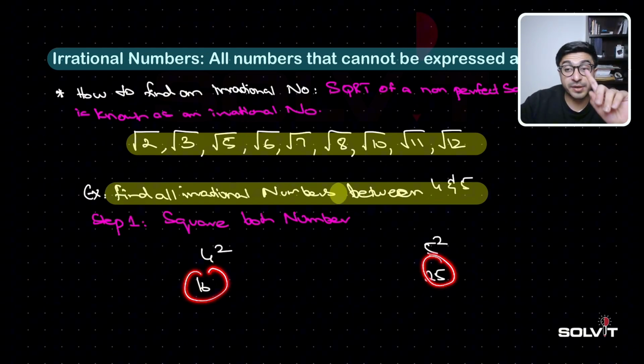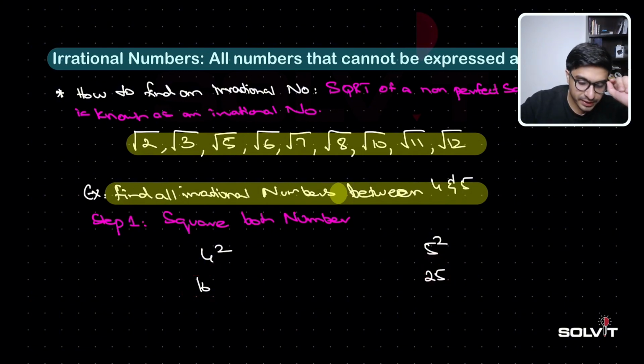all the numbers between 16 and 25 are going to be non-perfect square numbers, right? So to find an irrational number between these two, we are going to square root all the numbers between 16 and 25.